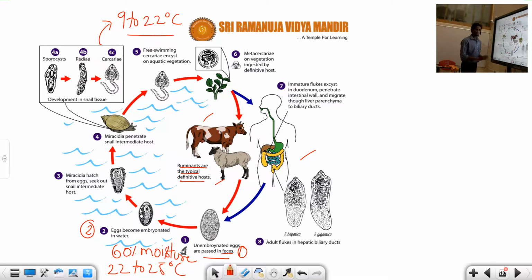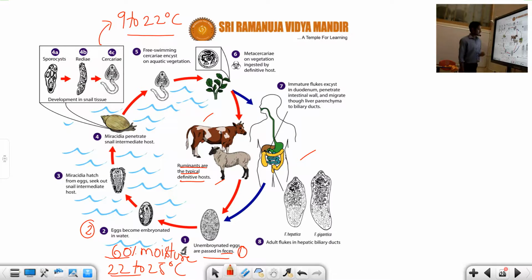Here you maintain the moisture content at around 60%, and the suitable temperature is 22 to 25 degrees C. This is a very important point, student. So generally, unembryonated eggs are associated with the fecal matter and migrate into the water. The eggs become embryonated in the water, and in this case the suitable temperature is around 22 to 25 degrees C and the moisture content around 60%.